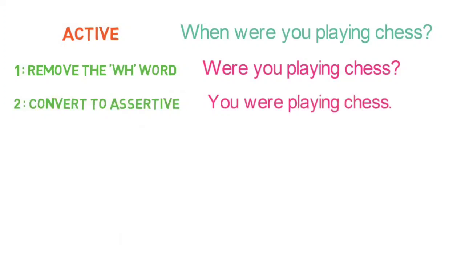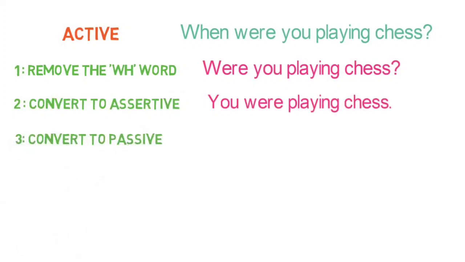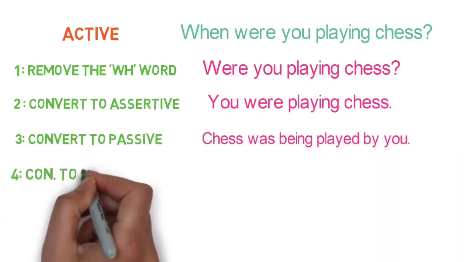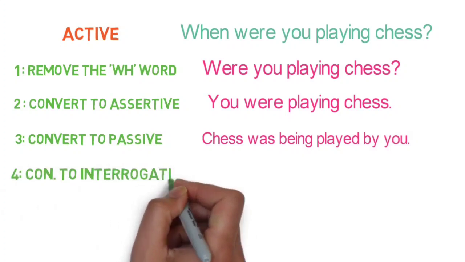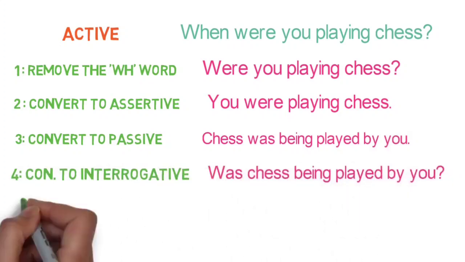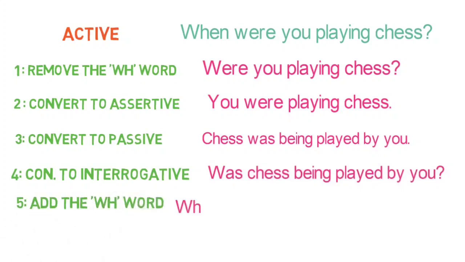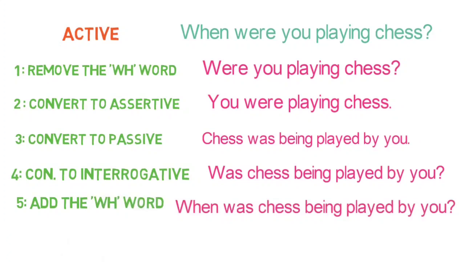You were playing chess. Step 3. Convert to passive form. Chess was being played by you. Step 4. Convert assertive to interrogative. Was chess being played by you? Step 5. Add the WH word again. When was chess being played by you? Finally, we got the passive form.